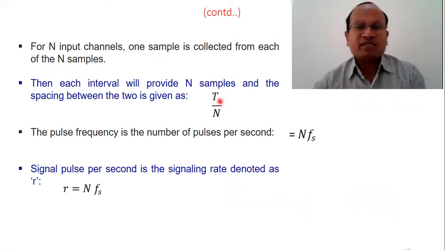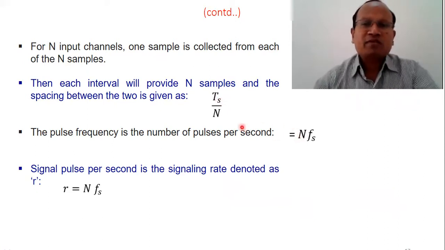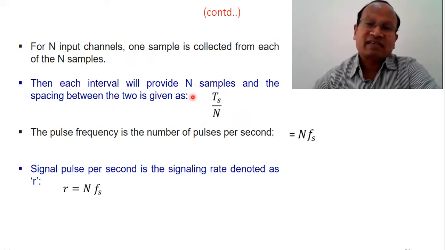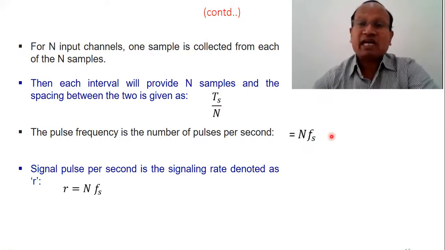How can we calculate the pulse frequency? We can just invert the time. The pulse frequency means we have to know the pulse interval. What will be the pulse interval? It is Ts by n. How can we calculate frequency? That is 1 upon this. So n by Ts, which is n into Fs. So the pulse frequency will be n times Fs.